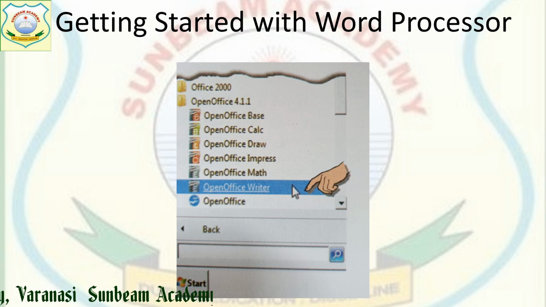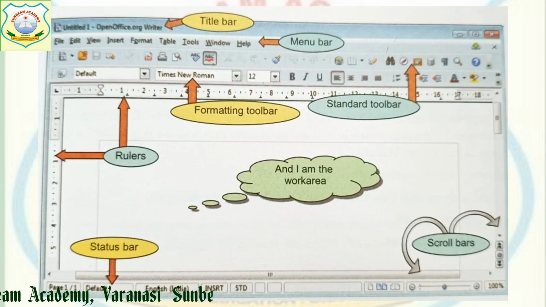Next is how we are going to start the word processor. Initially I am telling you the process, then I will show you on screen. To start our word processor, simply we have to click on Start. We have to move to OpenOffice. Into that we will click on Writer, as you are seeing in the diagram. When we click on Writer, the first screen which we are going to get will look like this one. Now one by one I will tell you the complete window which we are getting on our screen.